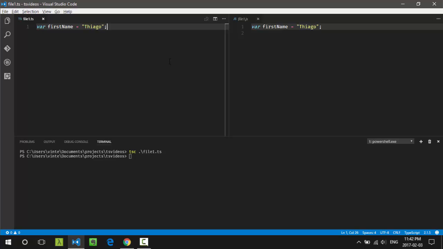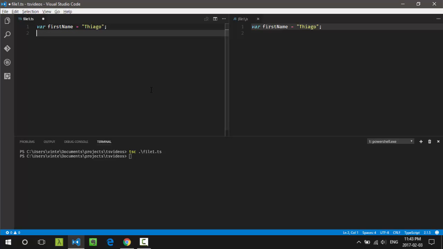But although those two files look the same, one of the features of TypeScript is of course to add static types to JavaScript code. So the TypeScript file, which is the one on the left, has already a difference. If I mouse over this variable, you'll see that it's saying that the variable is a string, and that's because the compiler is inferring the type of the variable based on the fact that I initialized it with a string.